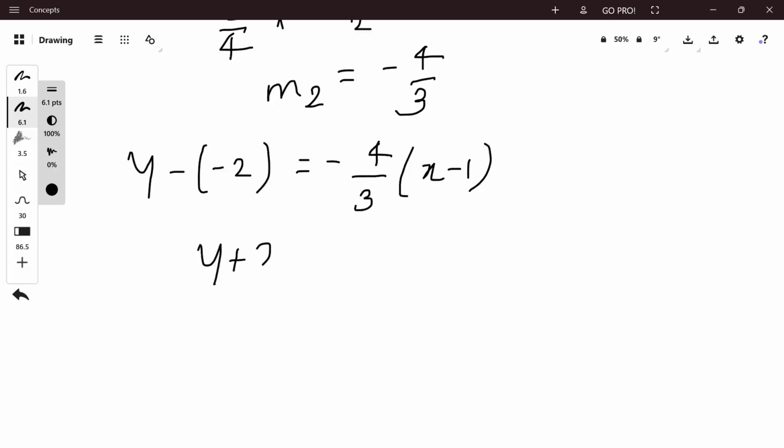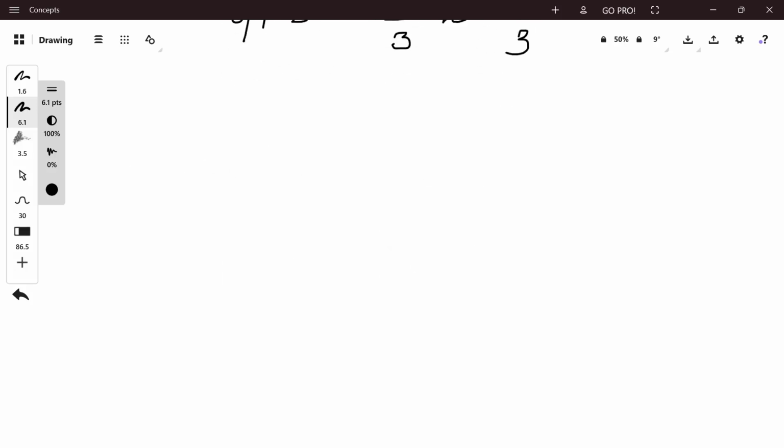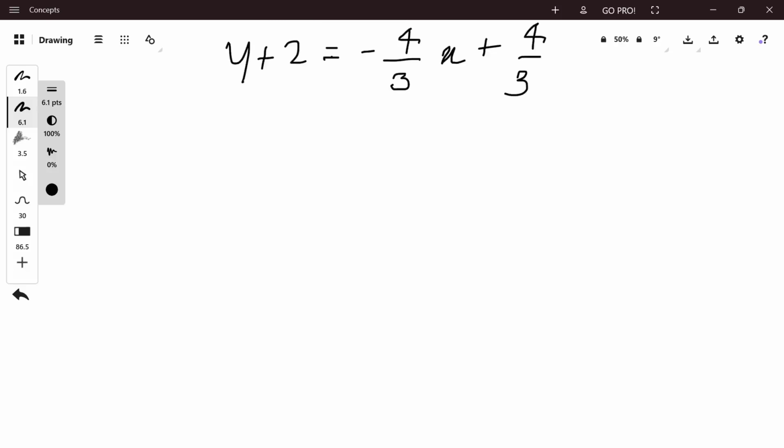That is y plus 2 is equal to minus 4 by 3 x plus 4 by 3. Multiplying the entire equation by 3 to remove the fraction, we have 3y plus 6 is equal to minus 4x plus 4.